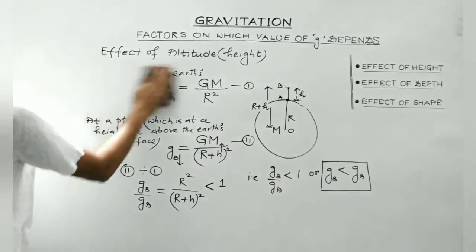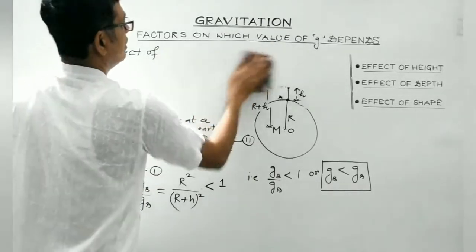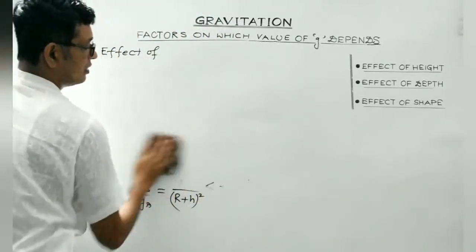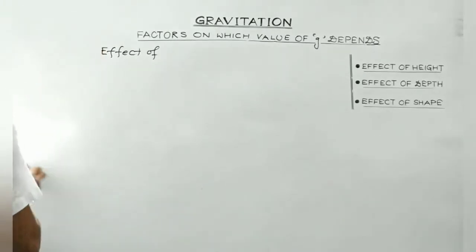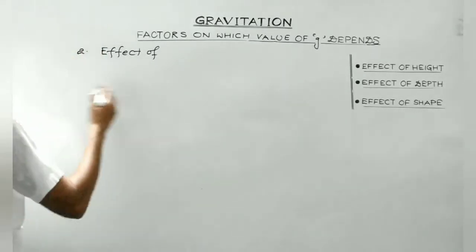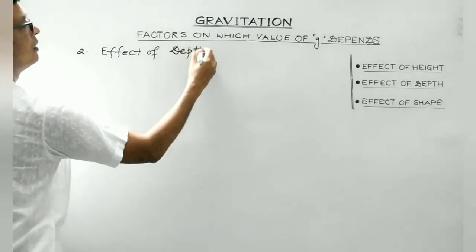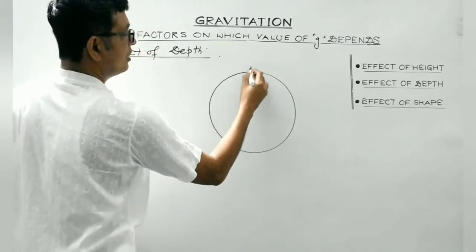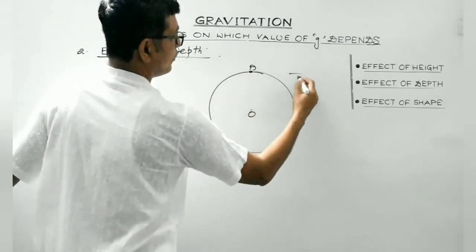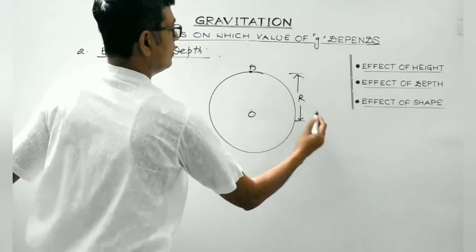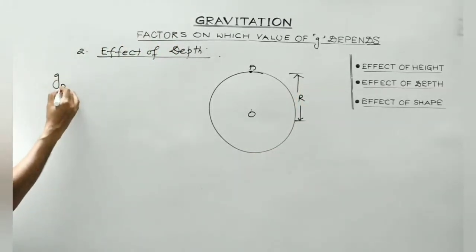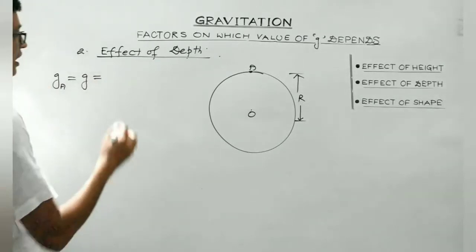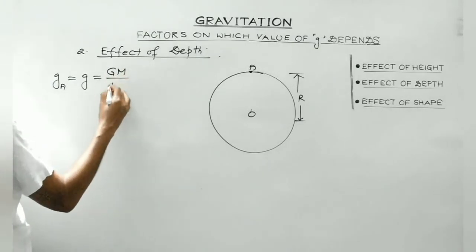Okay. Now second, we'll discuss the effect on the value of small g due to depth. So, second point, effect of depth. This is a point on the Earth's surface, right? This is the center, and obviously this is radius r. At any point on the Earth's surface, the value of acceleration due to gravity can be considered to be small g, and it is GM by r square.